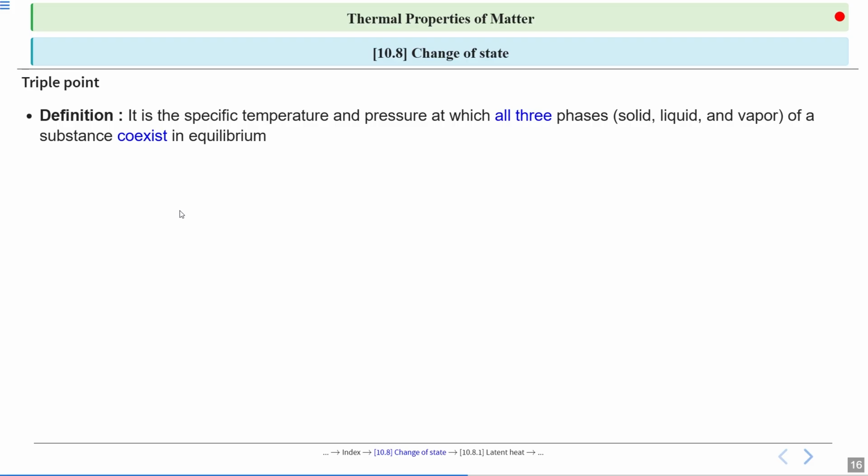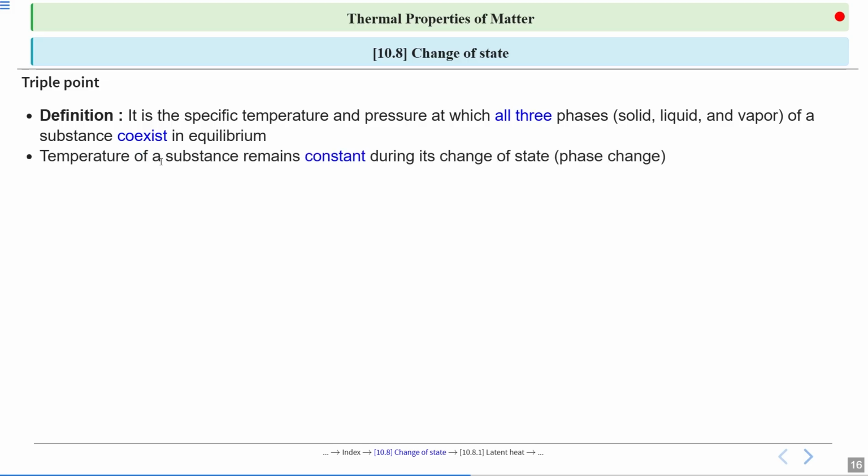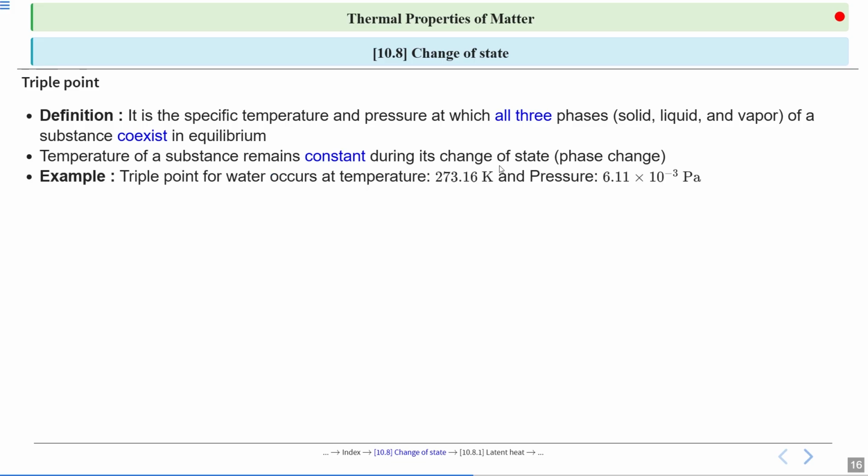If we talk about triple point, we can say it is a specific temperature and pressure at which all three phases, solid phase, liquid phase, and vapor phase of a substance coexist in equilibrium. Temperature of a substance remains constant during its change of state, or we can say during its phase change. Example, triple point for water occurs at temperature 273.16 Kelvin and pressure 6.11 × 10^-3 Pascal.